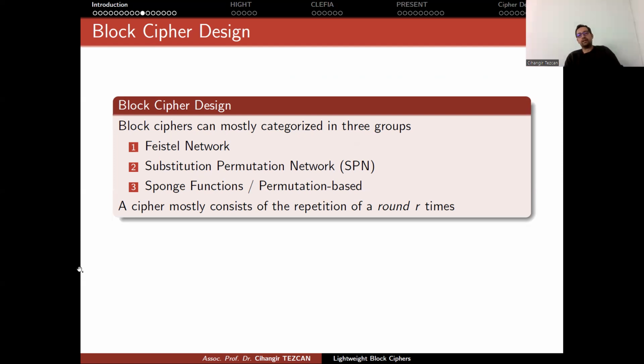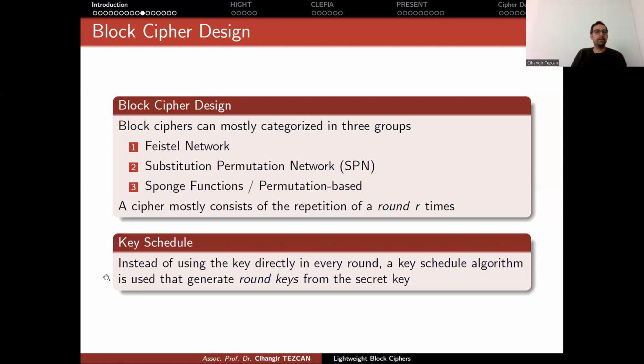Okay. So since we are going to design a cipher, designing something very huge and complex is hard. So the main approach is as follows. Let's design something small that is called a round, and then repeat that round many times so that analysis will be easier, but also performance would be good, because it will require less area in the hardware and so on. Every cipher uses a key schedule algorithm.